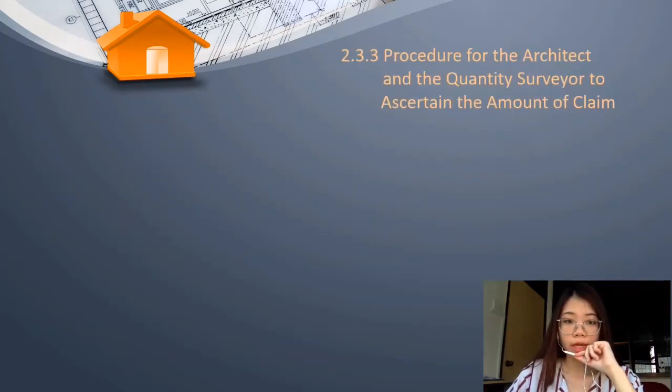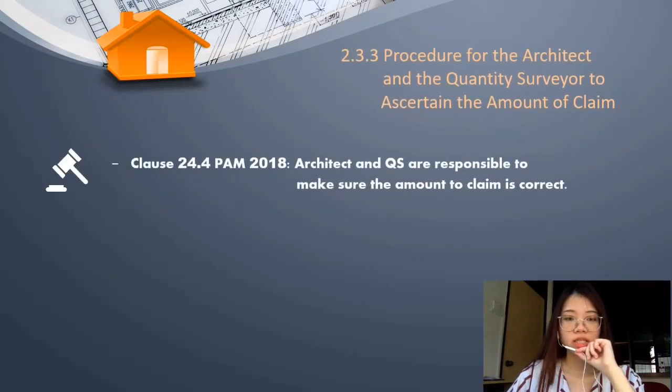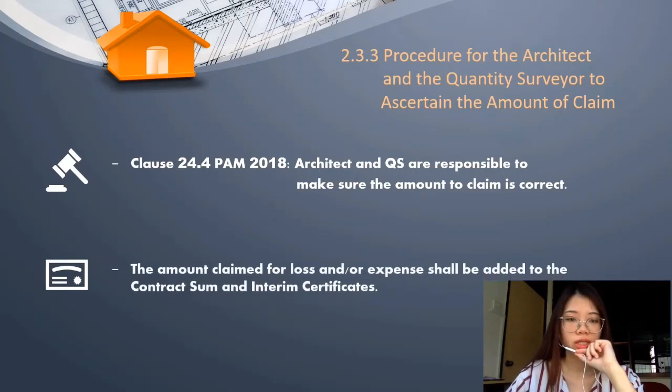Procedure for the architect and the quantity surveyor to ascertain the amount of claim. In Clause 24.4 PAM 2018, it is stated that an architect and the quantity surveyor are responsible to make sure the amount that the contractor wants to claim is correct. The amount claimed for loss and expense shall be added to the contract sum as well as any future interim certificates.